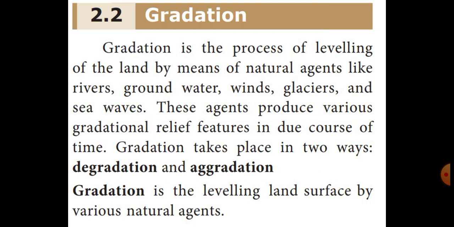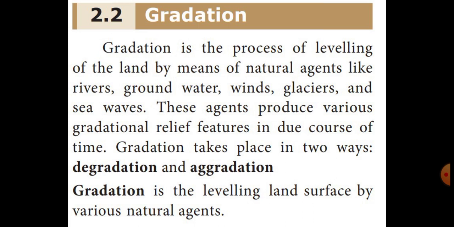How does the leveling of the land happen? Because of natural agents. What are the natural agents? Rivers, groundwater, winds, glaciers and sea waves. Through these natural agents, the gradation process happens. That means the land is leveled. Also, gradation takes place in two ways. They are degradation and aggradation. What are the two ways of gradation? Very good. Degradation and aggradation.